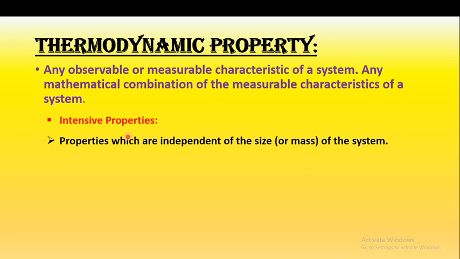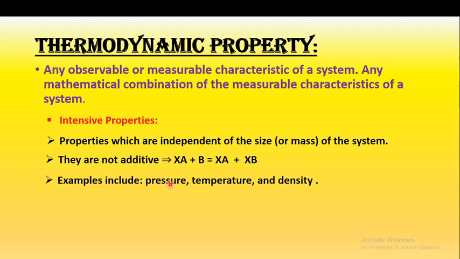These properties are called intensive properties. They are not additive, meaning if there are two intensive properties xa and xb, we cannot simply add them. The examples include pressure, temperature and density.